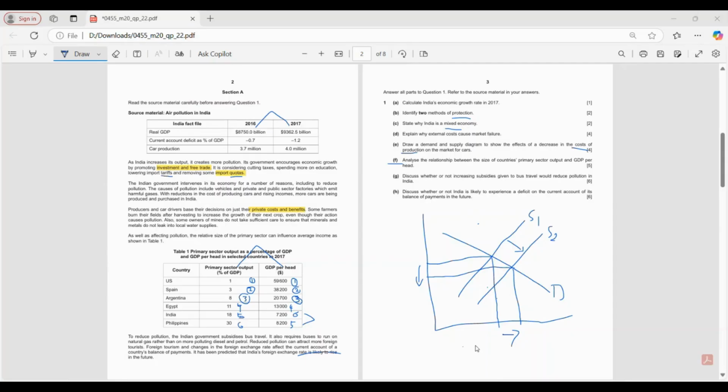No, ma'am. So the only exception here is the Philippines, because normally we can see as there is an increase in primary sector output, the GDP per head decreases, but over there in the Philippines it is increasing, as the highest primary sector output is produced by the Philippines. Since it should be less than India, it is more. So that is one exception over there.